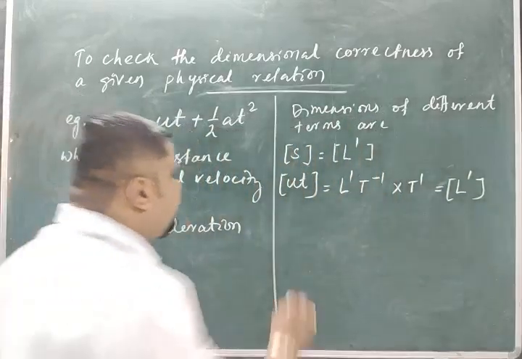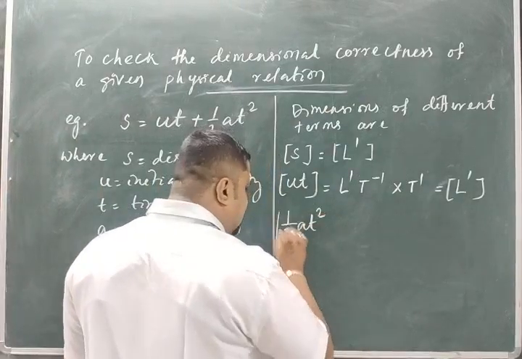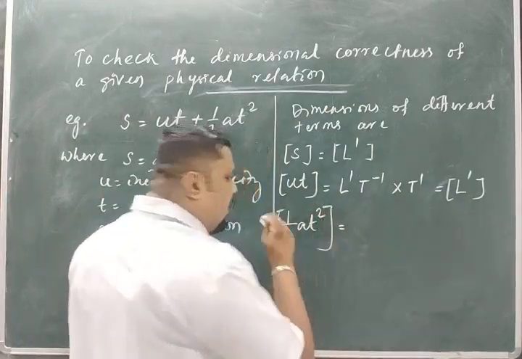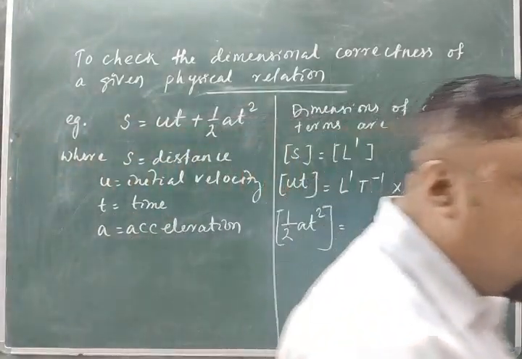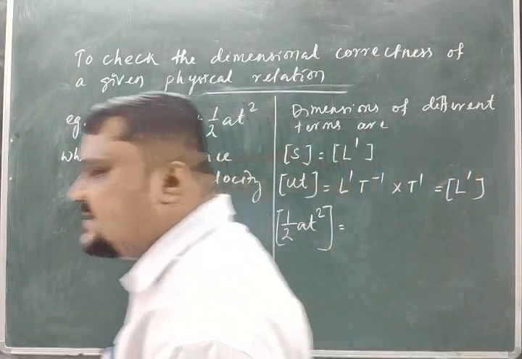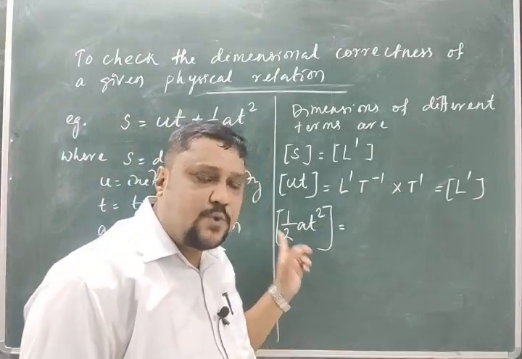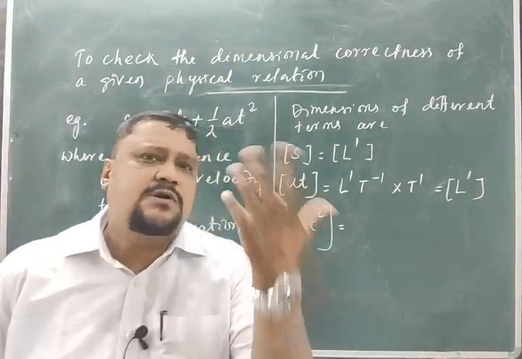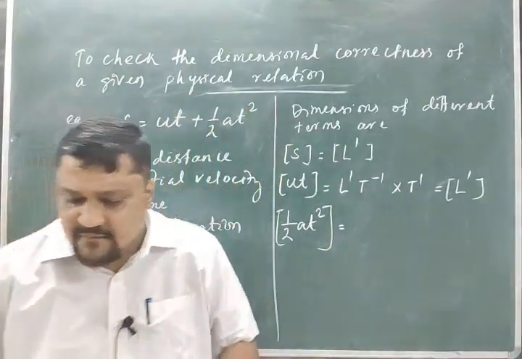Then the third one: the dimension of half at square. What is the dimension of half? Go to the classification of physical quantities on the basis of dimension. It is a dimensionless constant. It has no dimension and it is a constant value, so no need to write the dimension of half.